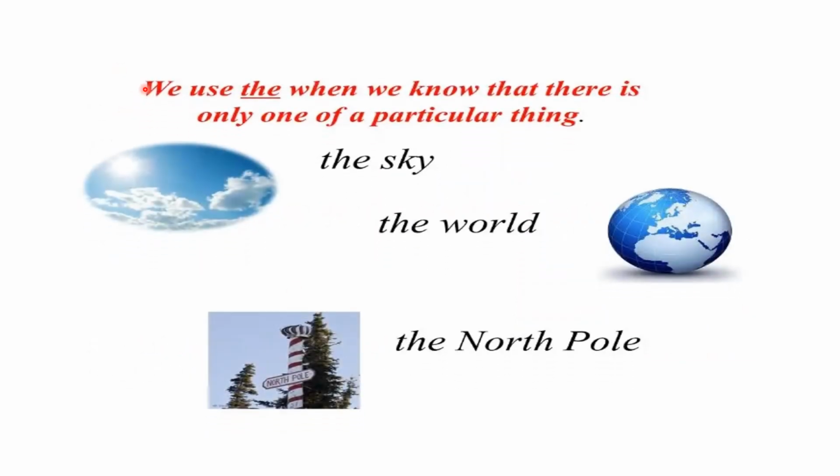We use the when we know that there is only one of a particular thing. The sky, only one of a particular thing. The world, the North Pole. So we use the when we know that there is only one of a particular thing.